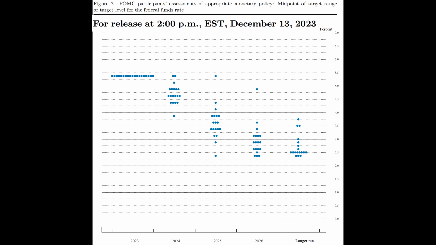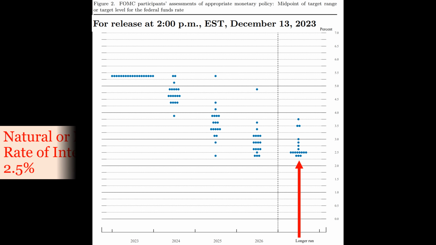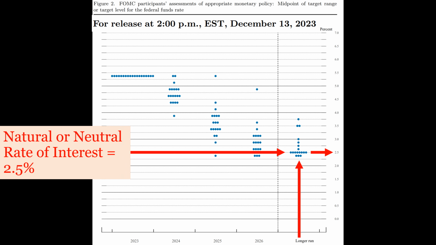Note where the numbers fall in relation to the longer-run median projection. That number is sometimes called the natural or neutral rate, and the most recent Fed projection is that the neutral rate equals 2.5%. It represents the theoretical dividing line between easy and restrictive monetary policy. The neutral rate is treated as an ideal long-term rate, but the federal funds rate could easily drop below that if the economy slows too much. As I said, this should greatly benefit REITs in 2024 and beyond, allowing you to earn not only a hefty dividend, but also substantial capital gains.